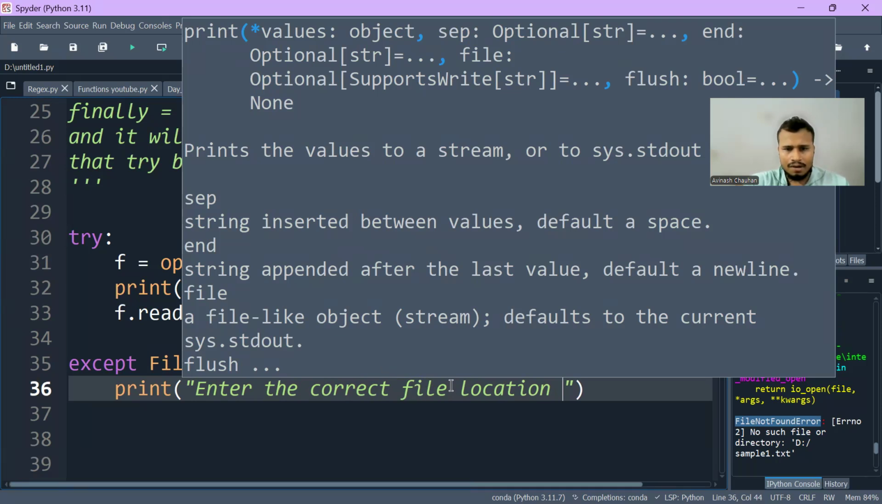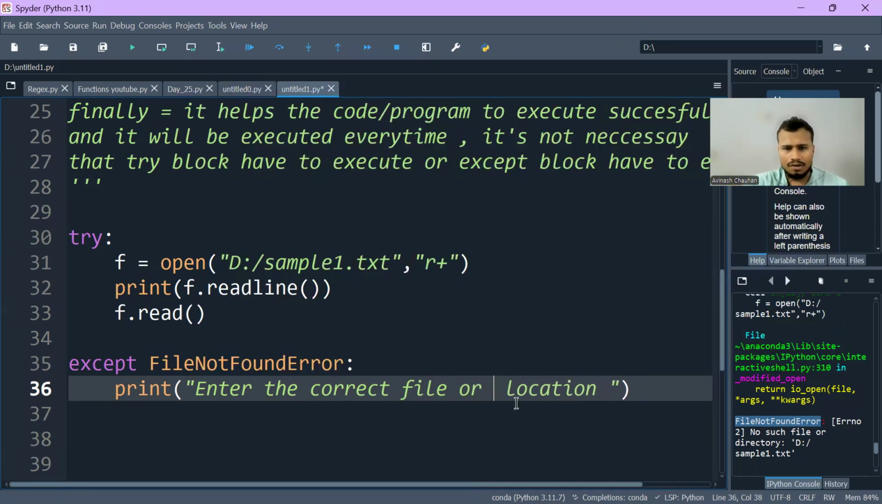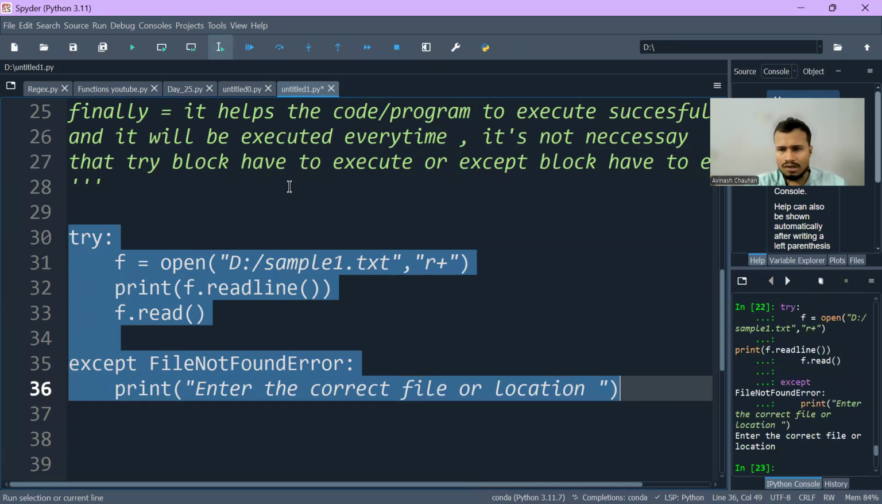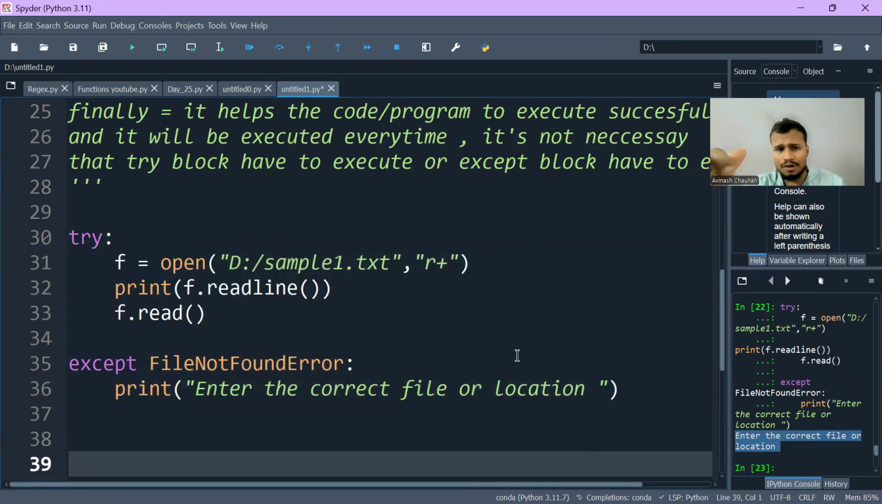Enter the correct file or location. Okay. So now let's try executing it. Now let's try executing this. And as soon as we execute this line of code, you will see here "Enter the correct file and location." It comes up.